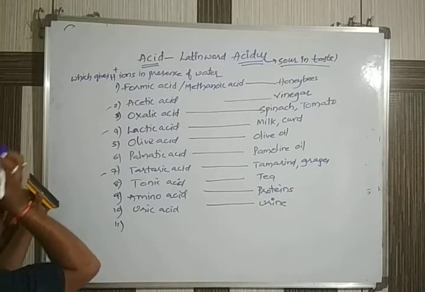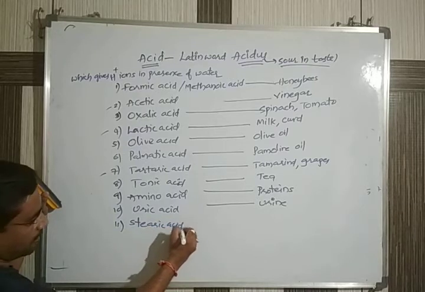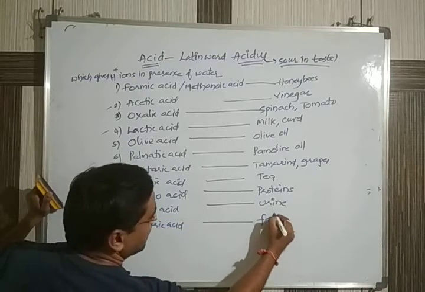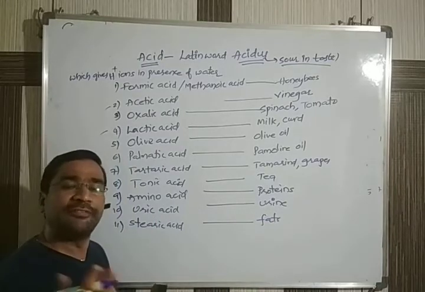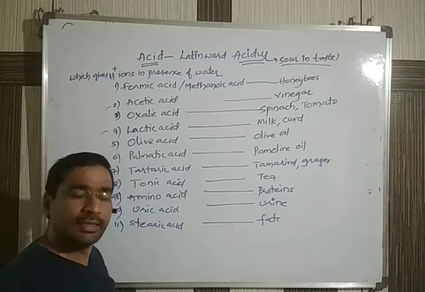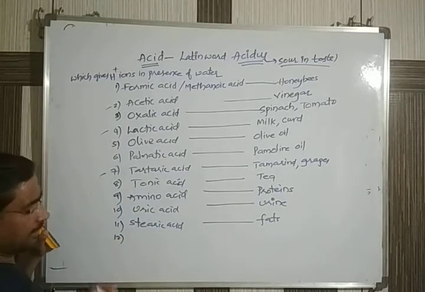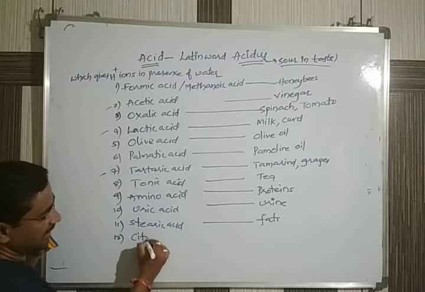Next one, stearic acid. Stearic acid is mostly present in fats, the different types of fats. We are eating different non-vegetarian or fatty materials, and in that we come across stearic acid. And along with this one, citric acid.